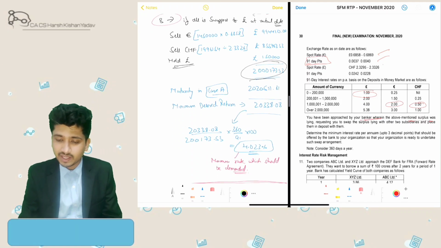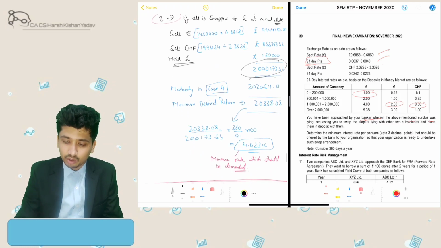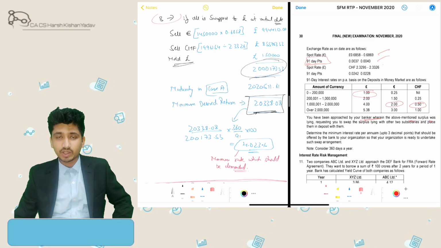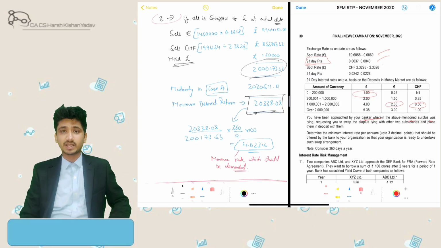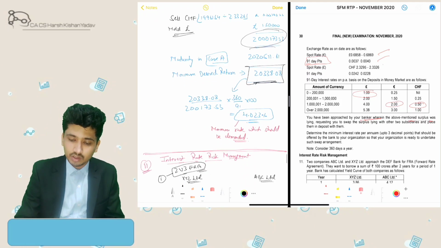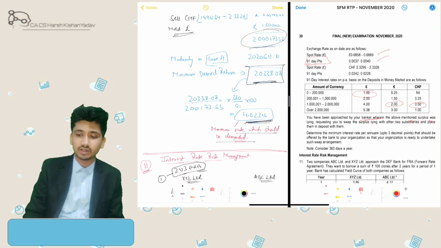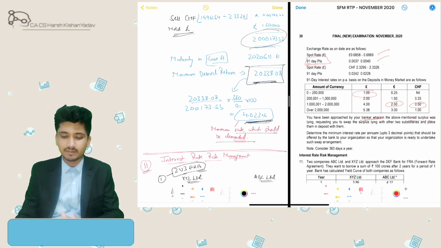Alright, so we'll compare it with the return I am earning above. So I get this much difference, 20,338.08 pounds, which should be my minimum earnings to justify the banker's offer. So in percentage terms, it comes out to be 4.023% minimum rate, which should be demanded from the banker to make this a more viable opportunity for me to earn profits.